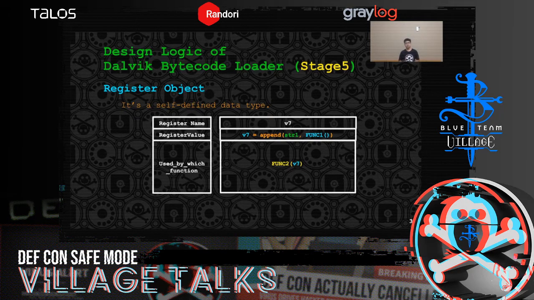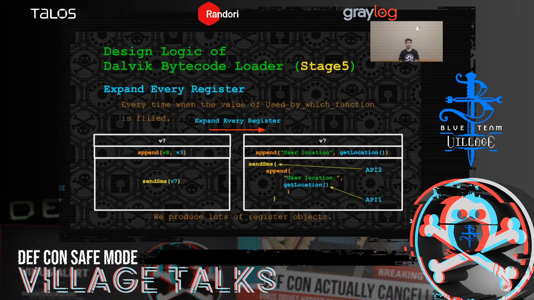Let's see an example. The register name is V7, and the value of the register is a string. The string appends the value of string 1 and the result of function 1. And then we can see that the register is used as the input resource of function 2. By the way, when filling the value of used by which function in the register object, we expand every register by cross-referencing other register objects in the table.